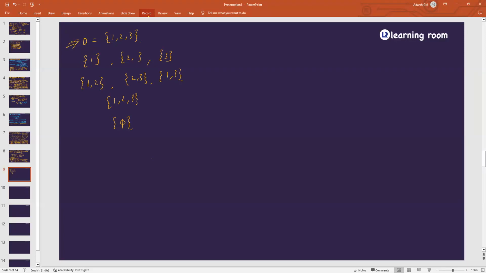See here, otherwise you won't be able to understand this. This is very important. So how many sets can we make? We can make 8 sets. And what are those? Either I can take the individual elements. This is a subset, this is a subset, this is a subset. Or I can take the combination of any 2 of these. Or I can make the combination of all 3. The empty set is a subset of all of them, right? Now, can you answer me, why didn't I make any combination related to 5? Because it is not given in this set.